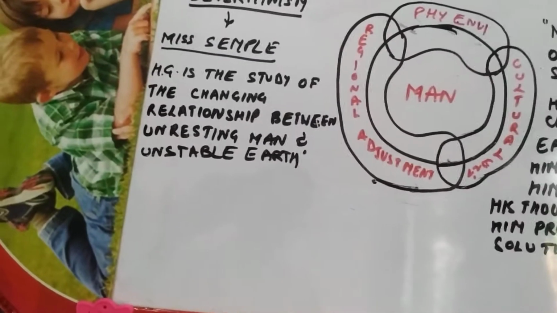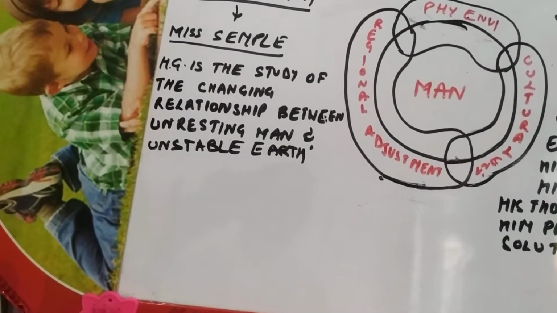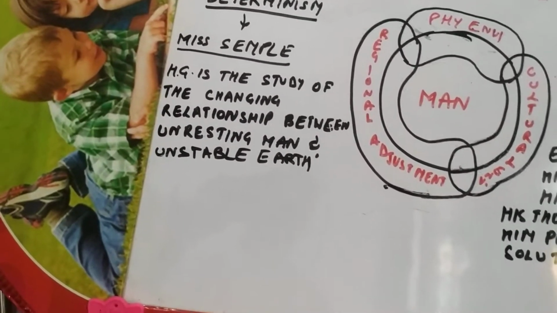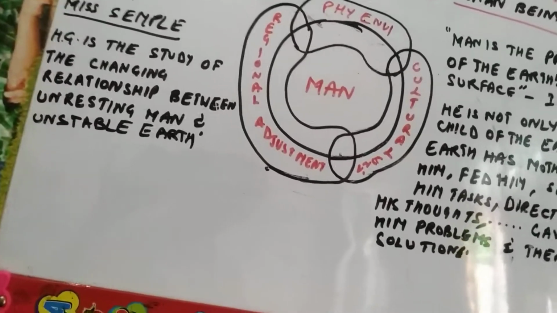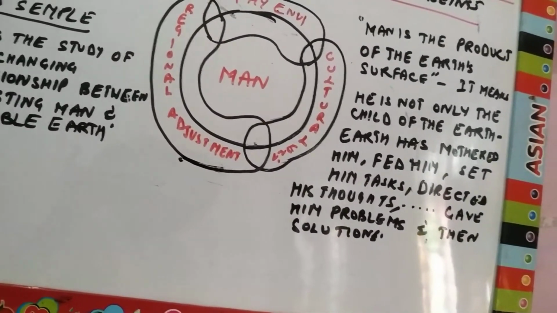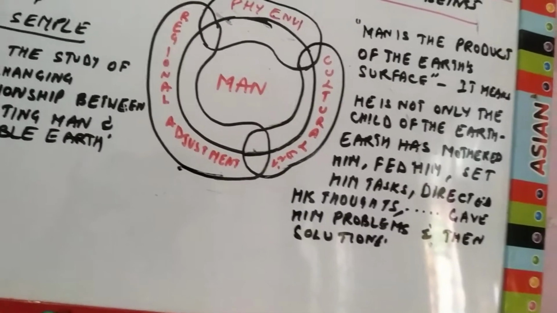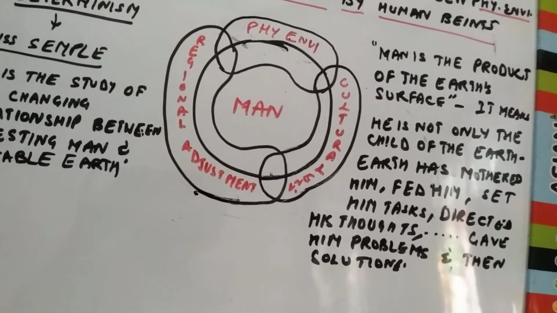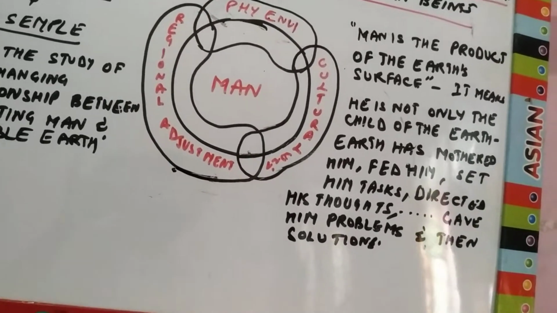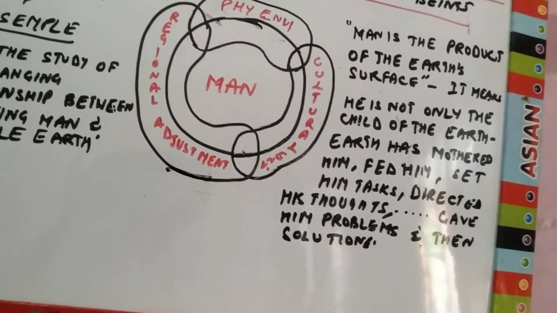She has also said, human geography is the study of the changing relationship between unresting man and unstable earth. Of course, human beings are unstable. We keep on making changes on the surface of the earth day by day. If we think about the early man, when he came over the surface of the earth, first he was only a hunter and gatherer. Later on, he discovered fire. From fire, he came to know that he can cook food.